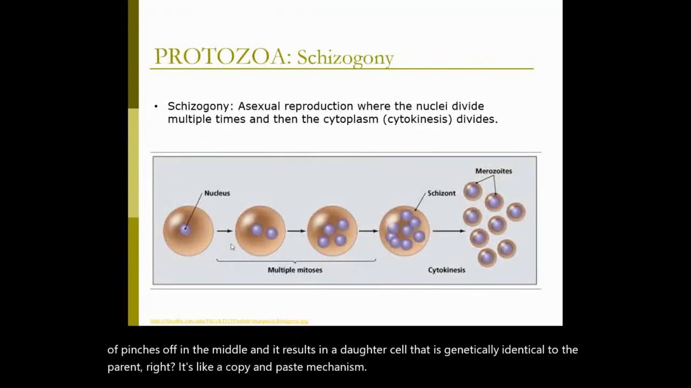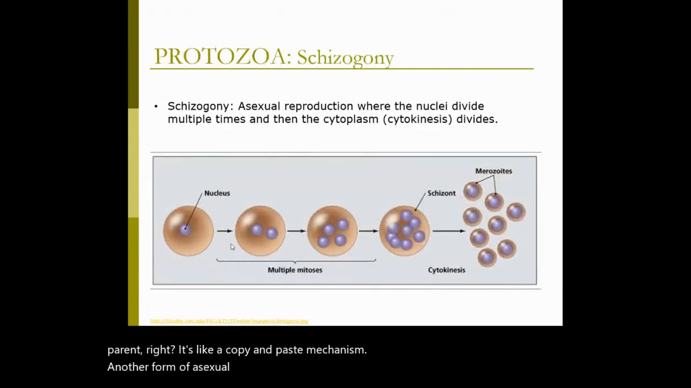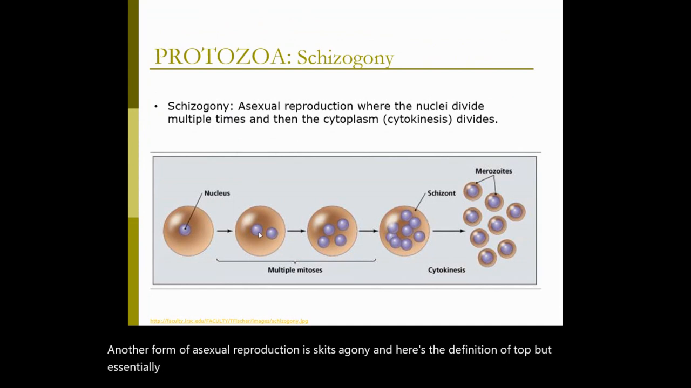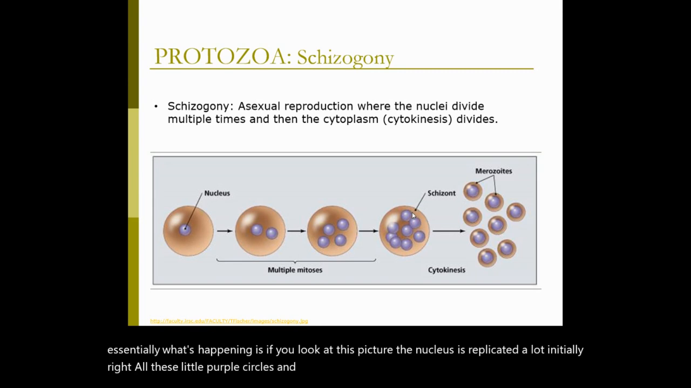Another form of asexual reproduction is schizogony. Here's the definition up top, but essentially what's happening is if you look at this picture, the nucleus is replicated a lot initially, all these little purple circles, and then eventually cytokinesis happens.